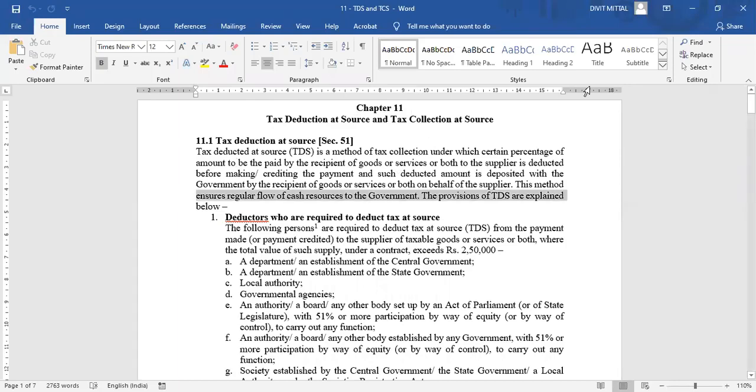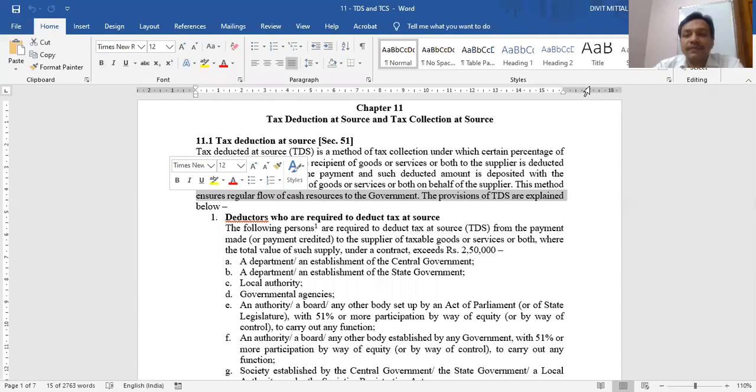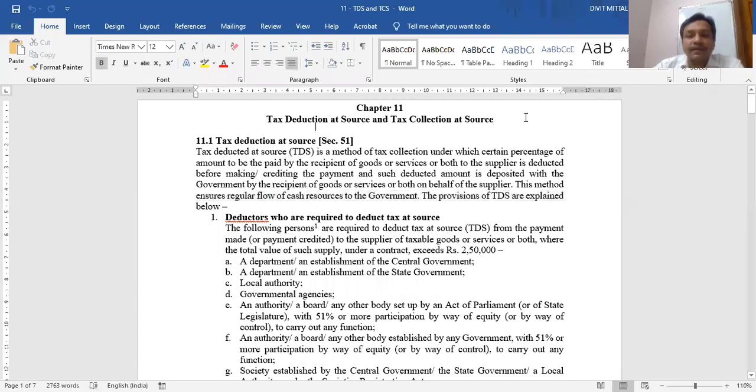Now this is the new screen. Chapter 11, tax deduction at source and tax collection. For the time being, I'm not discussing tax collection at source. I'm not discussing TCS. I'm discussing TDS. Now see this. TDS section 51. I hope it is visible to you. Is the screen clearly visible to you? Kindly reply fast. Okay, great. So this is TDS section 51.